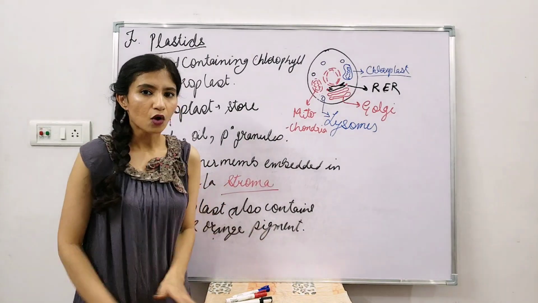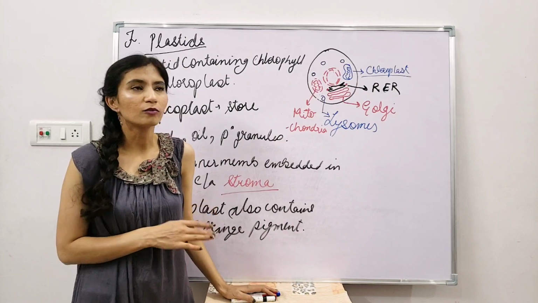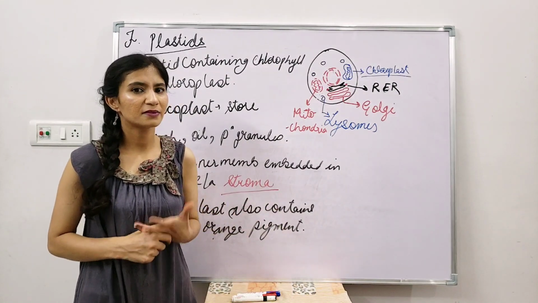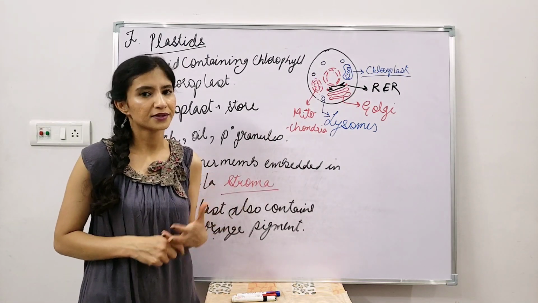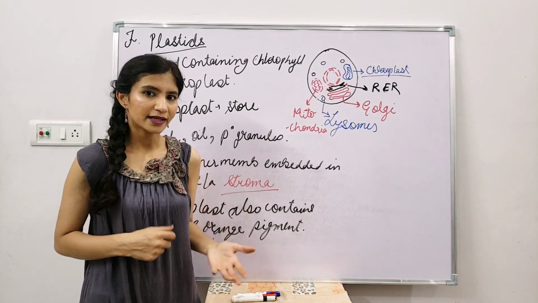Okay, so that is all for today. We have almost covered each and every organelle. One more organelle is being left, that is vacuoles, and difference between the plant cell, animal cell, and eukaryotic and prokaryotic. We'll do it in the next class tomorrow.